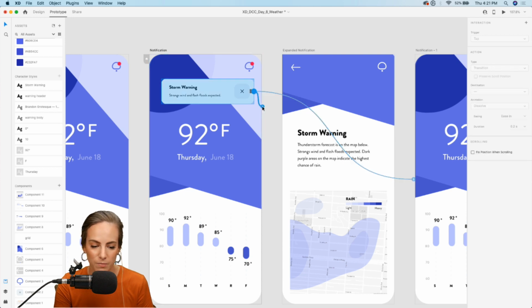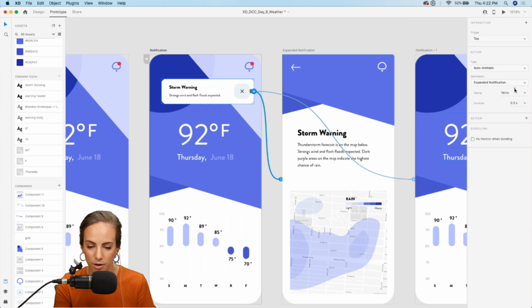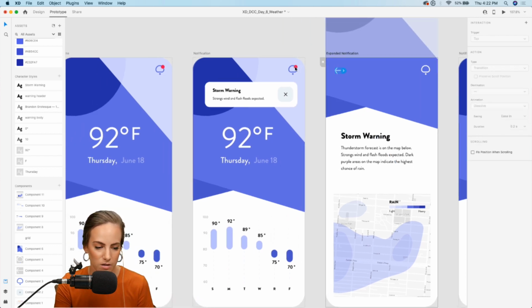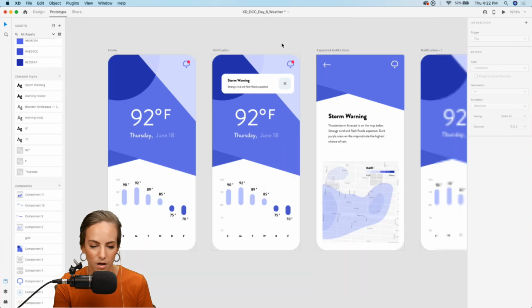So if we just tap this whole thing, drag it over to our next artboard, and we can choose tap now, tapping the whole thing. And we want to do auto animate. We can keep the easing on this one since there's some things moving around. And the next thing is just maybe animating the back arrow. And this will just be a normal tap. All right, so that's it.